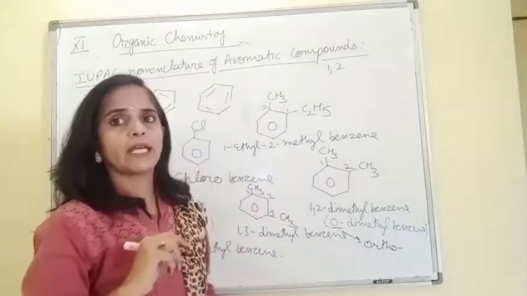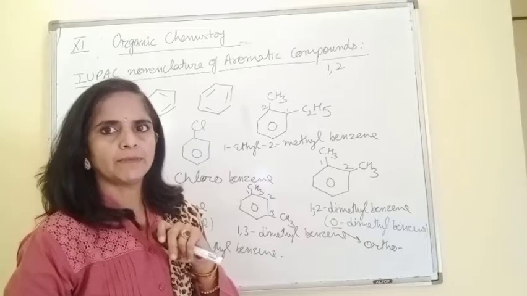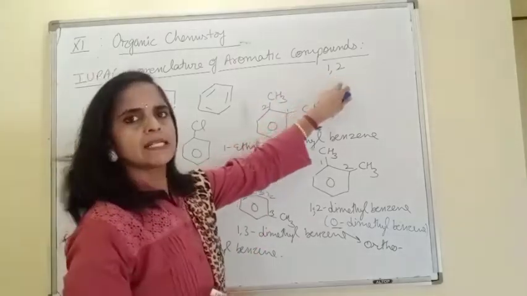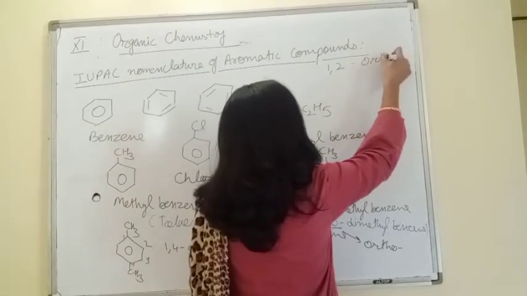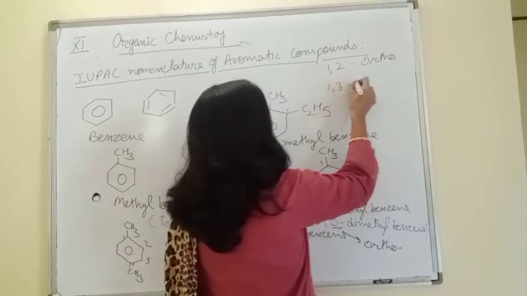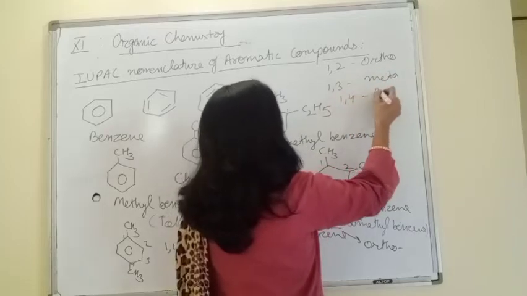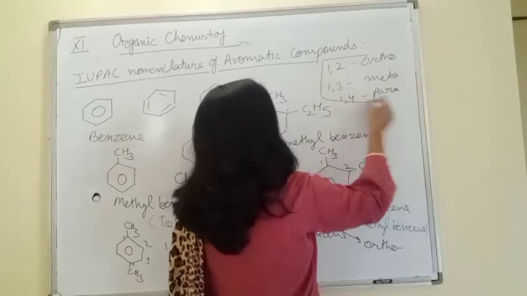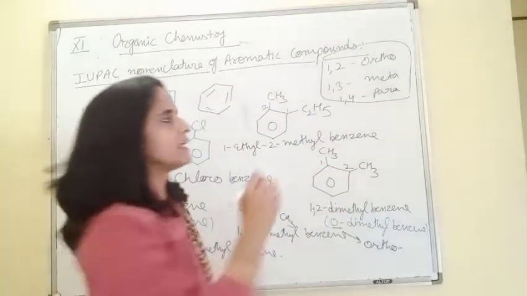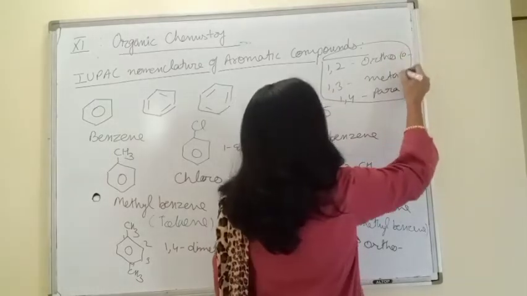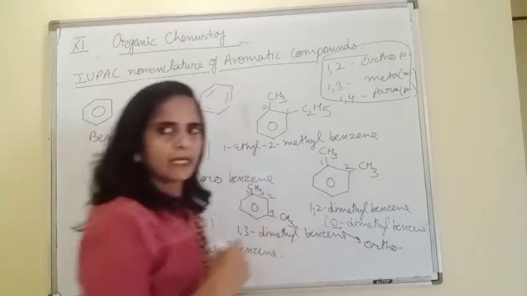So beta, here I am writing the positions in benzene. This is for benzene ring, aromatic compounds only. Don't use this for aliphatic compounds. So for first and second position we use ortho. For first and third we write meta. First and fourth we write para. Clear? And these are abbreviated as O for ortho, M for meta, P for para.